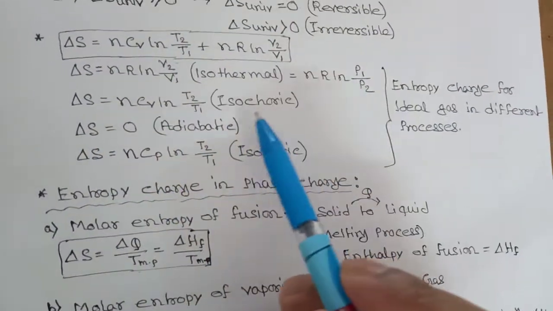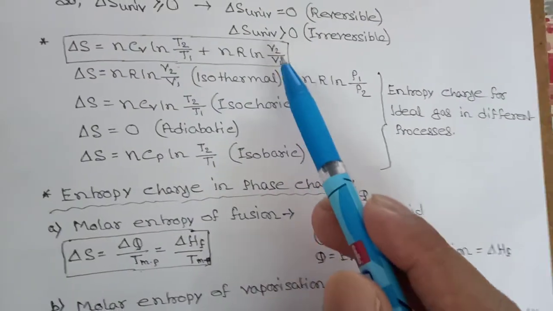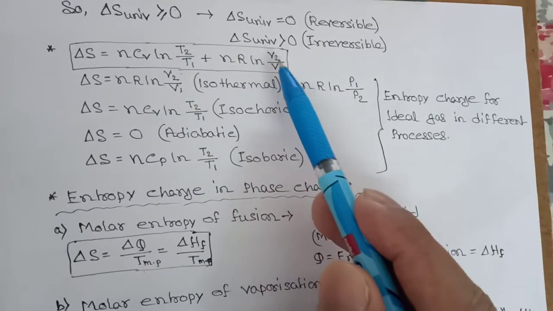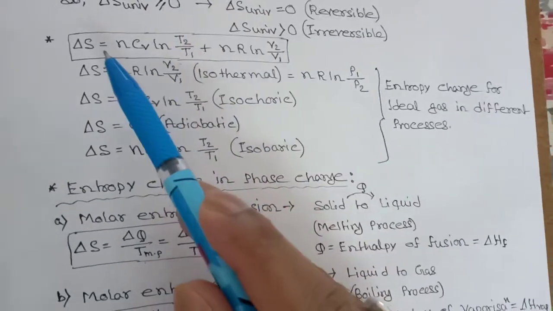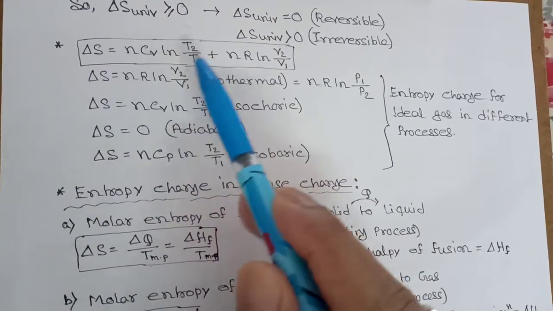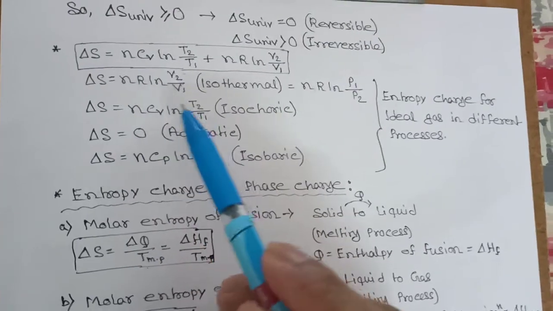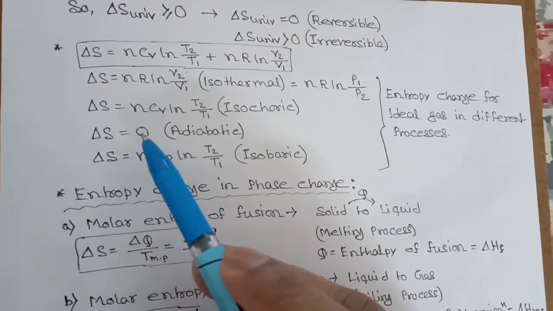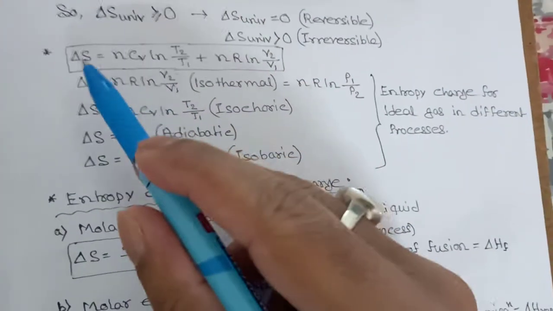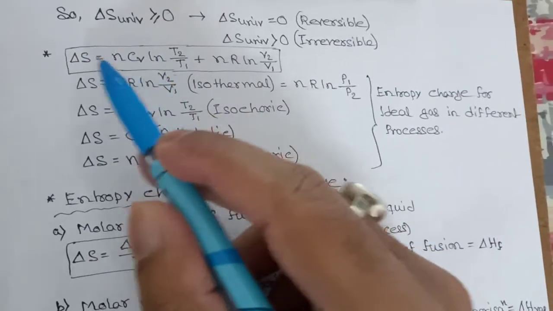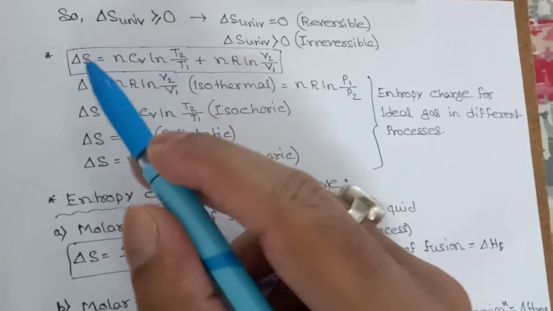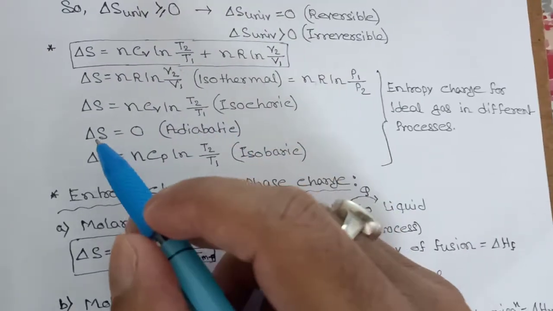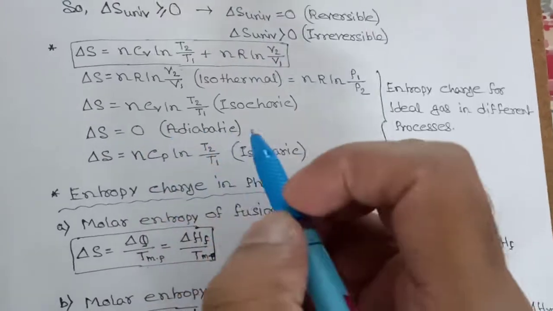Now for isochoric process, volume will be constant, so V1 should be equal to V2, so this term will be 0 because ln 1 will be 0, so we will write del S equal to n Cv ln T2 by T1. And for adiabatic process, del S is always 0 because del S equal to del Q by T, so del Q 0 means del S will be 0. In adiabatic process Q is 0, so del S is always 0 for adiabatic process.